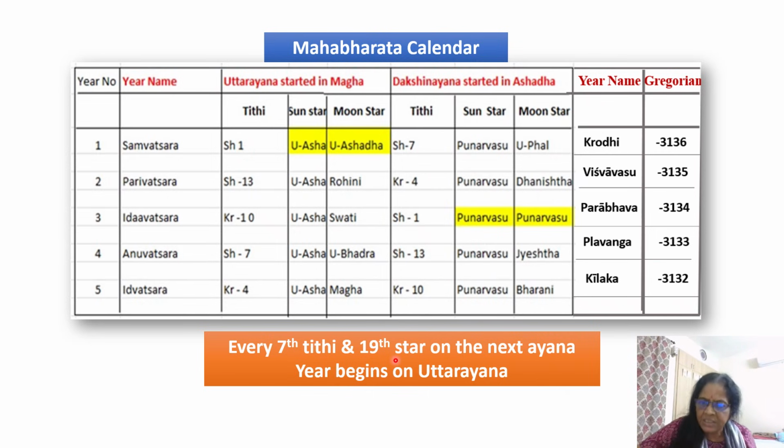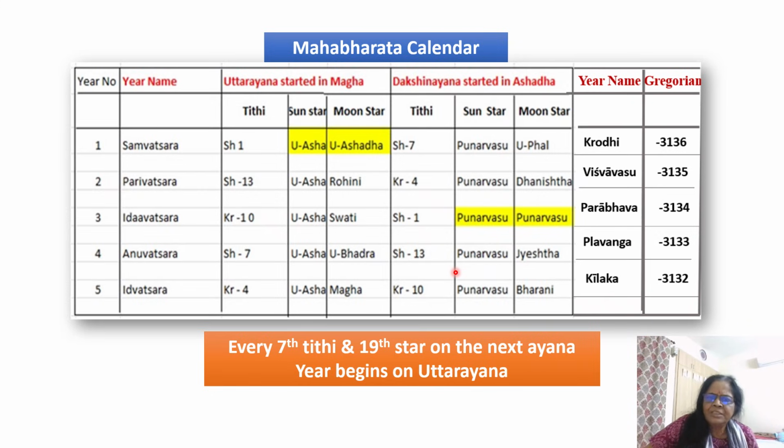And then about the stars. The 19th star will be the star of the next ayana. The moon joined the sun on Uttarashada, so the 19th star was Uttarapalguni. That will be the first star of the next ayana. When you are simulating it, it has to coincide, and it will coincide if you get the year right. And then the next one will be Rohini. Like this it goes on.